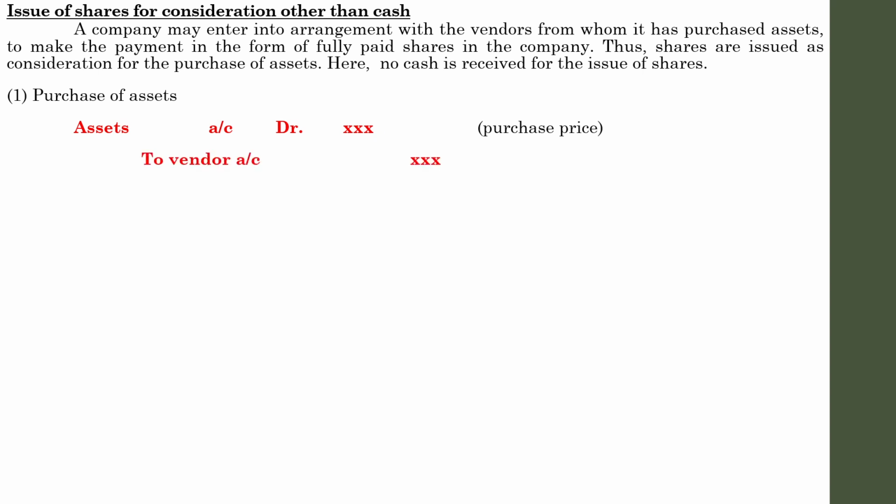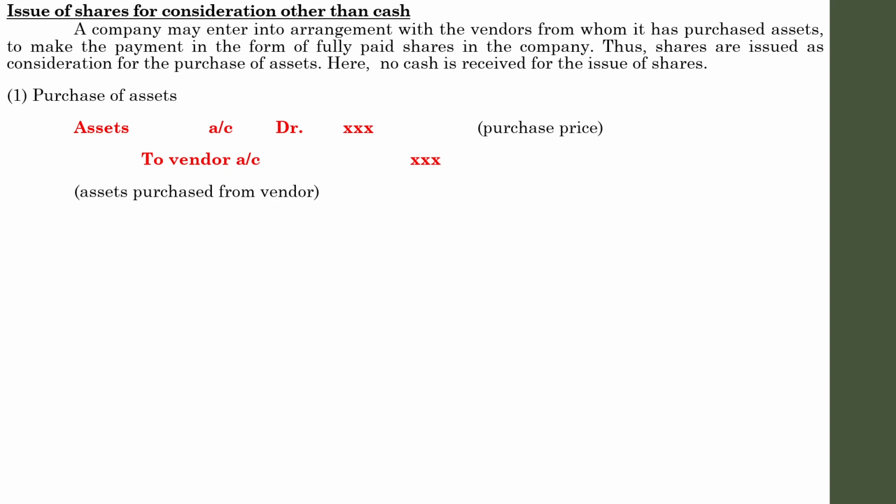Previously I mentioned asset account debit to shares. But usually whenever there is a purchase of an asset, the payment will not be made directly at that moment. First of all, the purchase of the asset entry has to be passed. In that case, it is like a credit transaction. So the entry will be asset account debit to vendor. Vendor means supplier, whoever is supplying the assets.